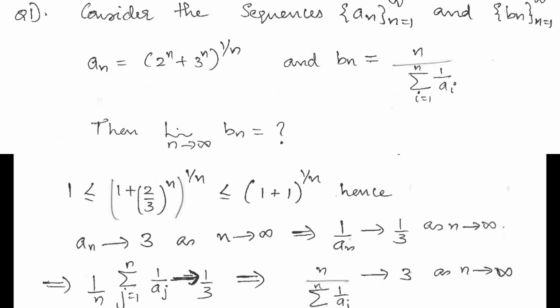And hence 1/a_n will also converge to 1/3 as n tends to infinity. Now you take the average of the first n terms of the sequence 1/a_n. That is, here you replace a_j by 1/a_j, and then you can see (1/n) summation j equal to 1 to n of 1/a_j will converge to 1/3. And hence, taking the reciprocal, you can see that b_n converges to 3 as n tends to infinity.